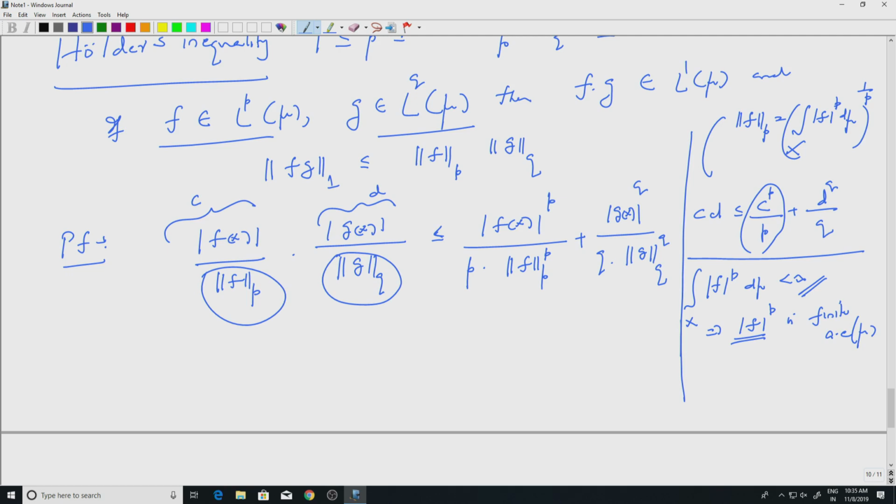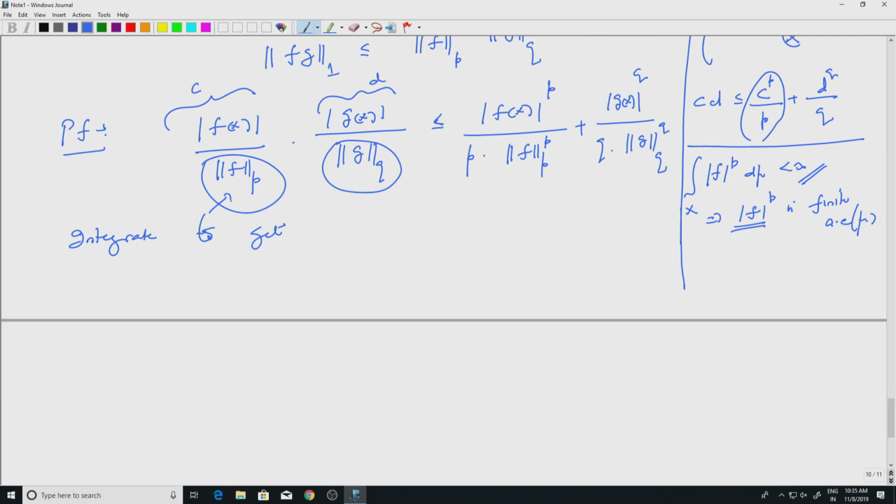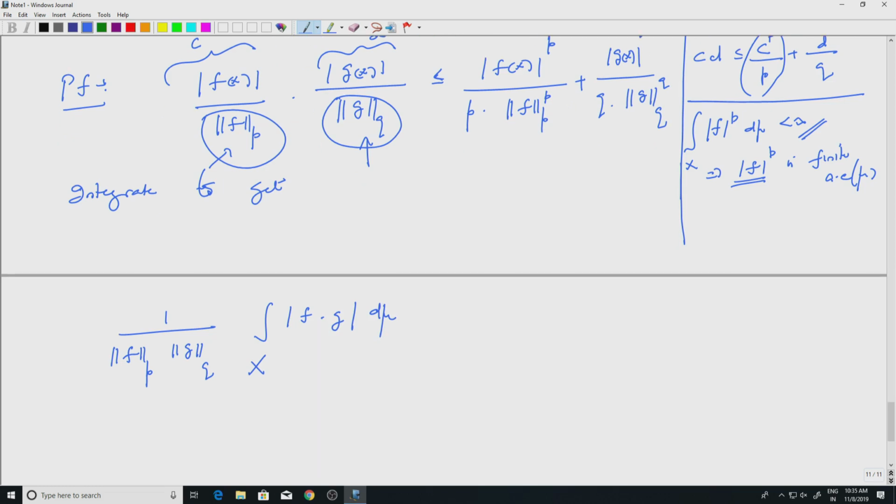Now I apply, so integrate. So if I integrate, what do I get? Well, this is a constant, this is a constant. I have f and g as variables, with variable x. So these constants come out. So I'll have norm f p, norm g q. So these are constants, they come out, and the integral over x of mod f x into g x. So that is the integral of mod f g d mu, that is the left hand side. If I integrate with respect to mu, this is the left hand side I will get. Okay. This is less than or equal to